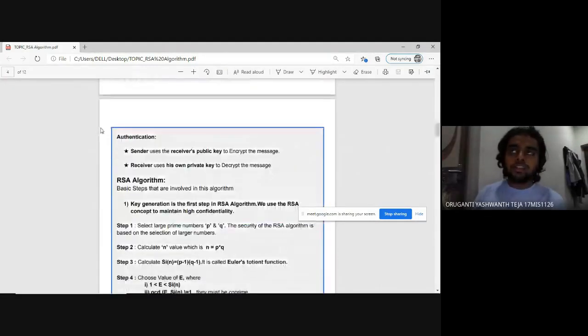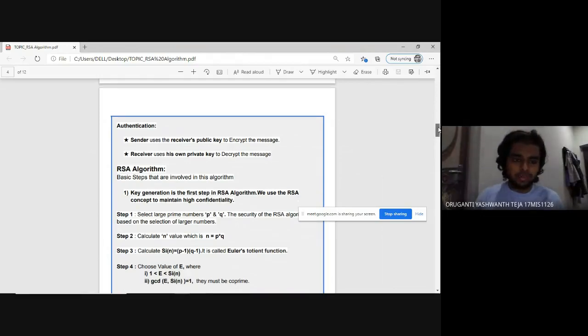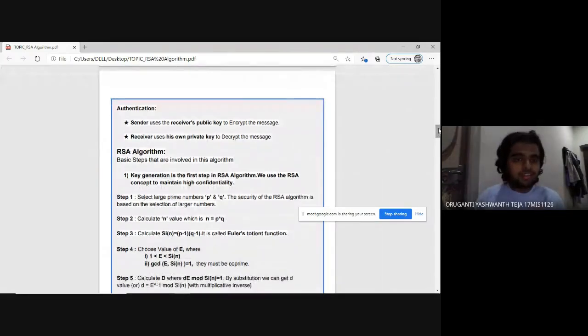So authentication is the main part in this RSA algorithm, as the sender uses the receiver's public key to encrypt the message. The receiver uses his own private key to decrypt the message. So let me discuss the RSA algorithm. These are all the things that we need to know in order to proceed with the RSA algorithm.